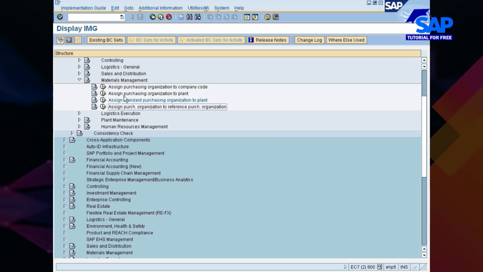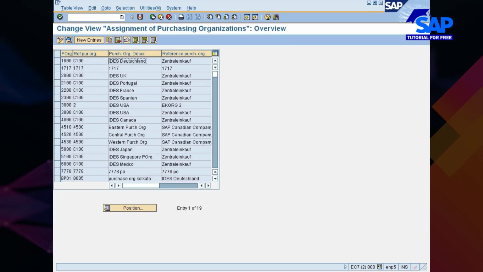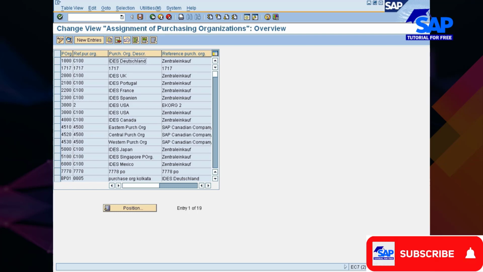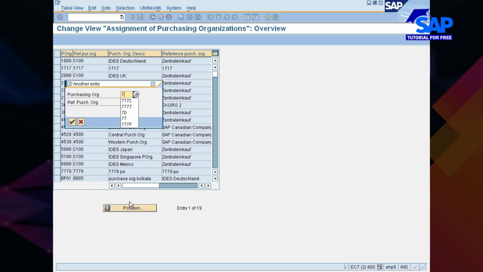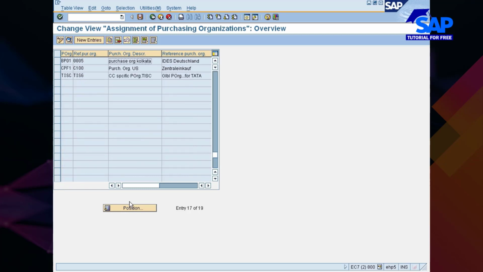That is called a reference purchase organization, because you are referring to the global contract and creating a local purchase order. So the referred one, the global one, is called a reference purchase organization. So what am I going to do here? My purchase organization 77C is not there.